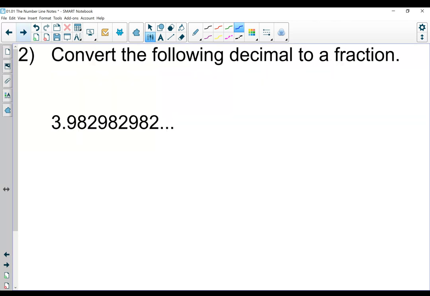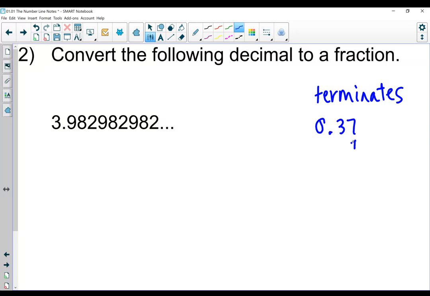For example 2, we're going to convert the following decimal to a fraction. On the previous page, I showed you how to take 8.3 and change that into a fraction. That was a decimal that terminates. So let's go over that process again, and we'll use one that's a little more difficult. For terminates, I'm going to use 0.37.